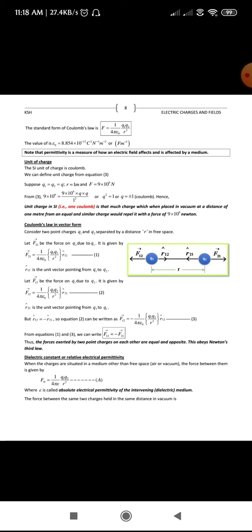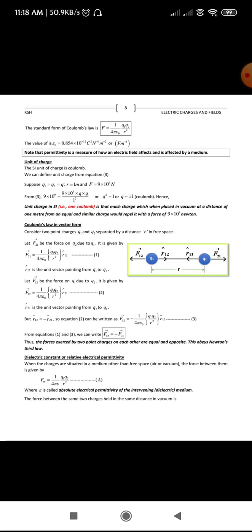The value of that comes out to be 8.85 into 10 to the power of minus 12 coulomb square per Newton per meter square, or Farad per meter. So this value of epsilon naught you need to know. You need to learn it by heart, because while solving the numericals we are going to make use of that.